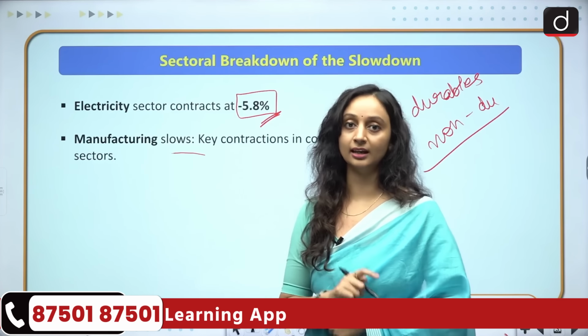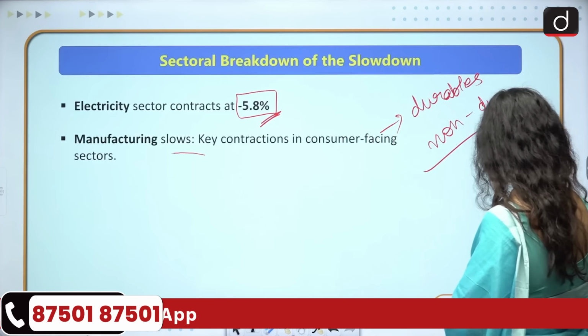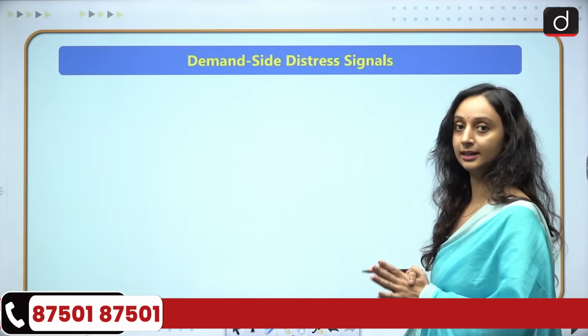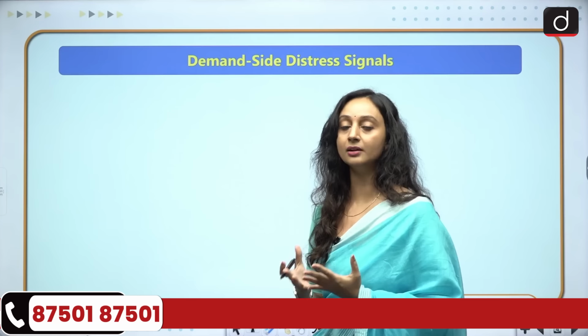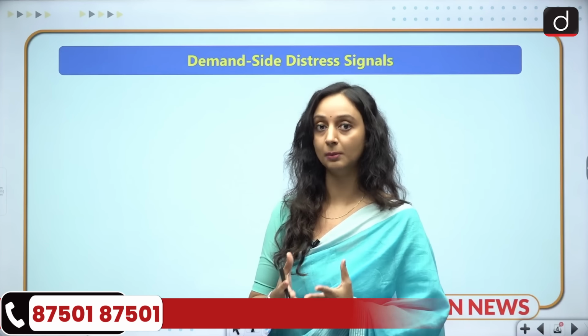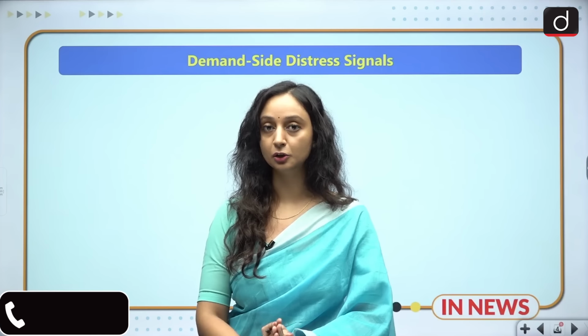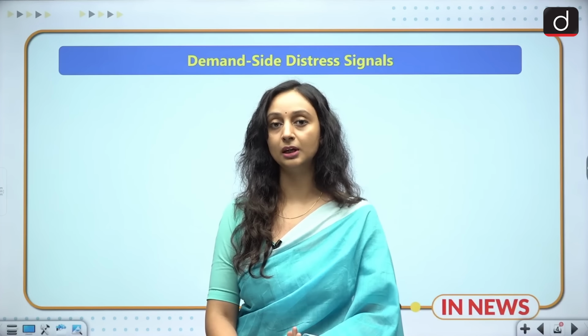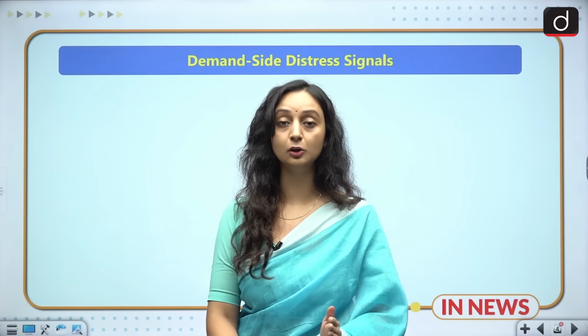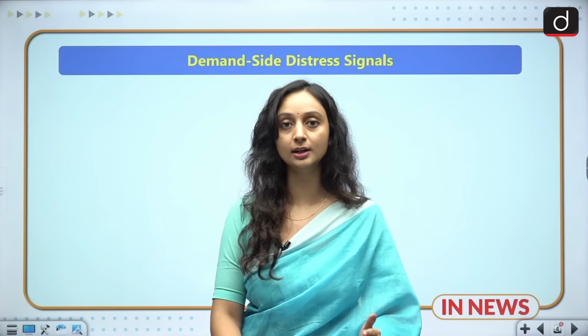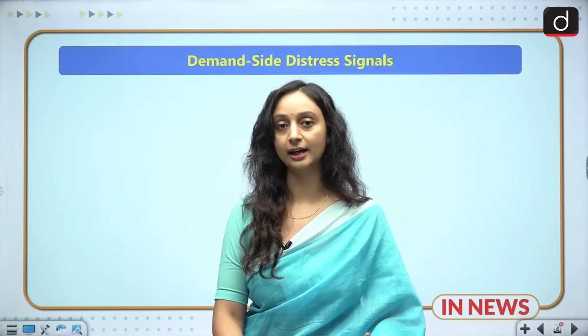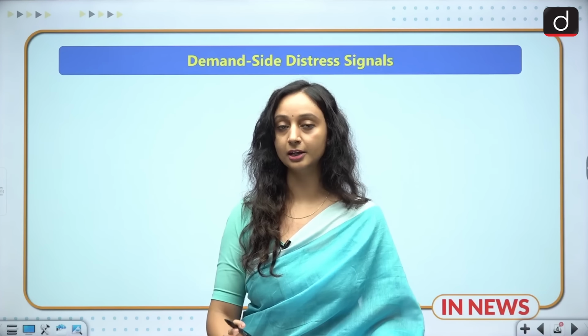So what does this tell us? This tells us that the demand is in serious distress. People do not have enough money to create enough demand. When they do not invest in durables, that is one thing. People are not investing in durables because durables are not essential items. They are non-essential, discretionary items. So this tells us that the demand has reduced.